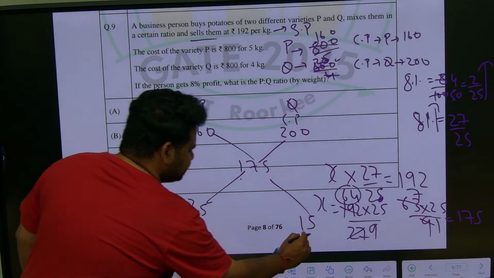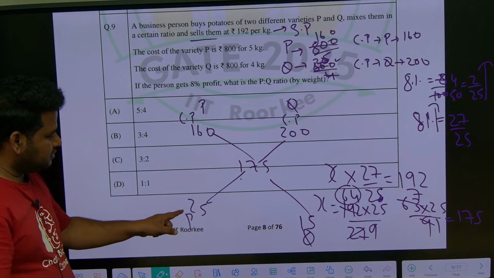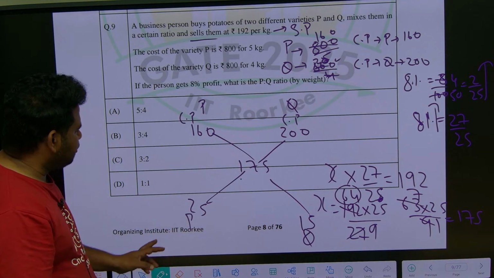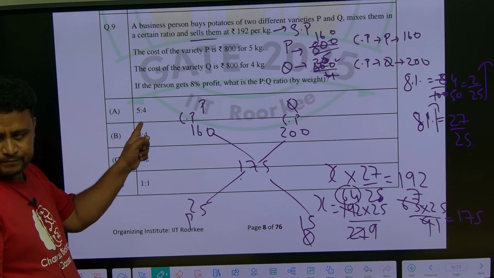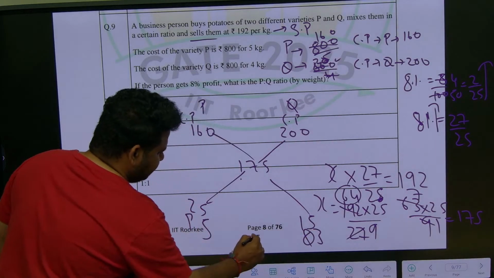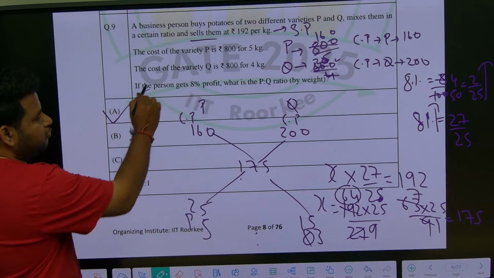This is P, this is Q. So, what should I do? This is 5 5s are, this is 5 3s are. So, 5:3 ratio we will get. The nearest value is 5:4. 5:3 we will get. But the nearest value is 5:4. You will go with option A.